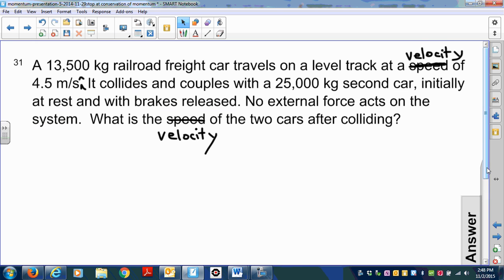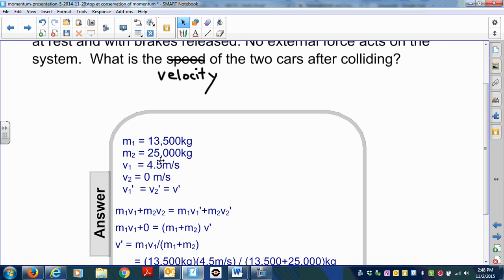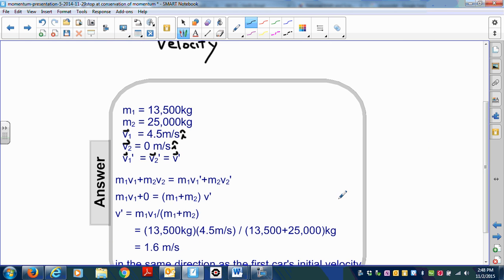Okay, let's check your answer and see if you have the right answer. We know that m1 is 13,500 kilograms and m2 is 25,000 kilograms. I need to fix this a little bit. My initial velocity for car 1 is going to be 4.5 meters per second i-hat. For car 2, it's at rest, at 0 meters per second i-hat. And I know that v' is the same as v2' and the same as v1', because they're connected together after the collision.